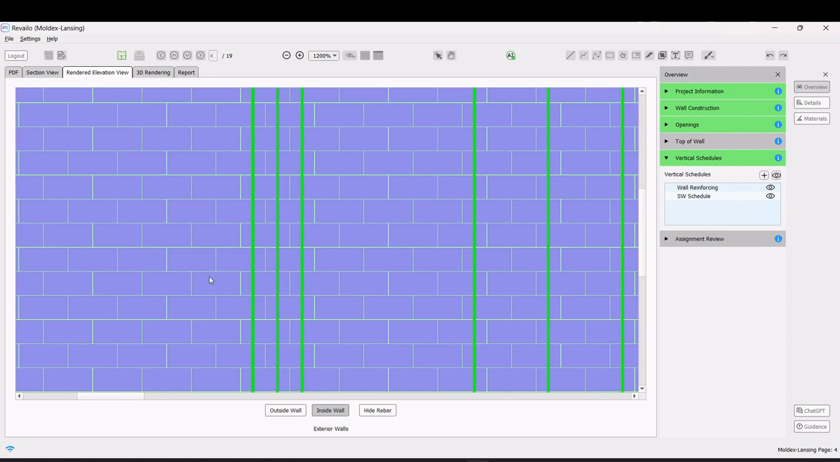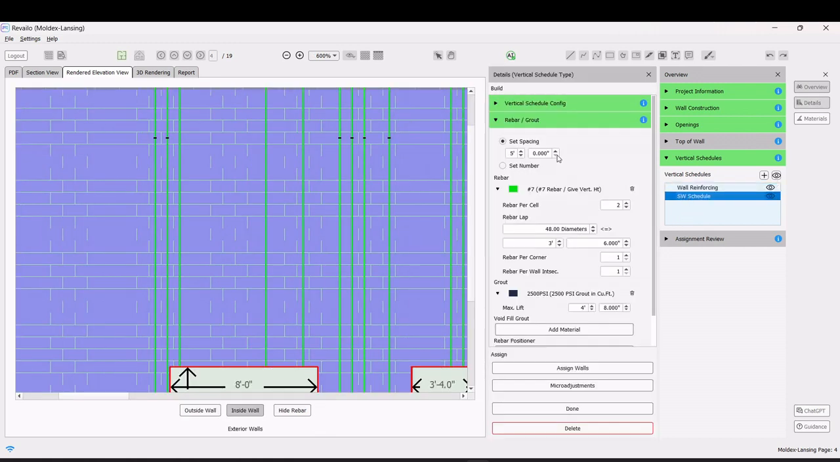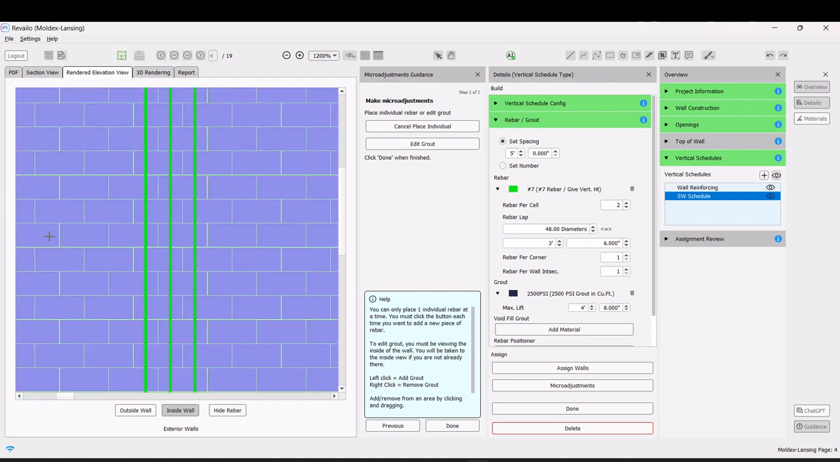The elevation view also facilitates detailed wall adjustments. By selecting a vertical schedule from the overview and choosing micro adjustments, you can place rebars precisely by selecting the Place Individual option and clicking on the desired location on the wall.